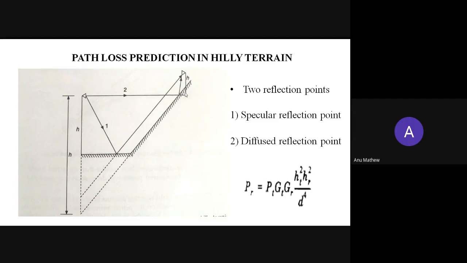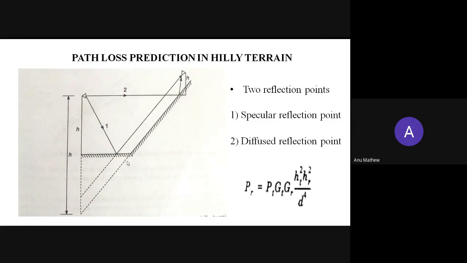Then to calculate the effective height, the slope on which the specular point lies is extended towards the transmitter or the base station. The base station is known as the transmitter or the transmitting antenna. So this is the specular reflection point.